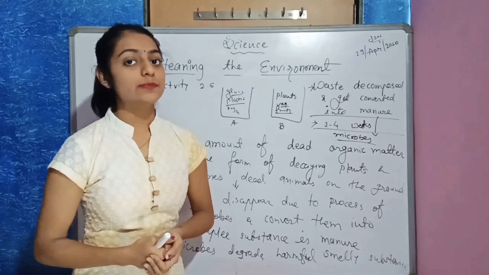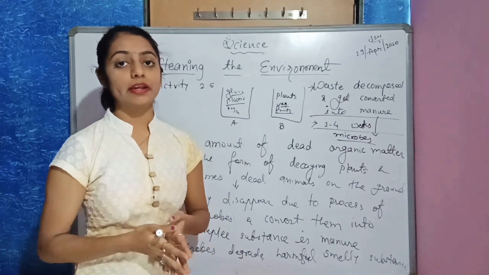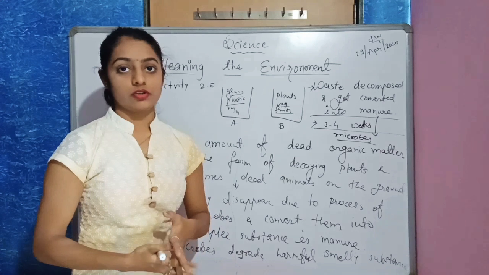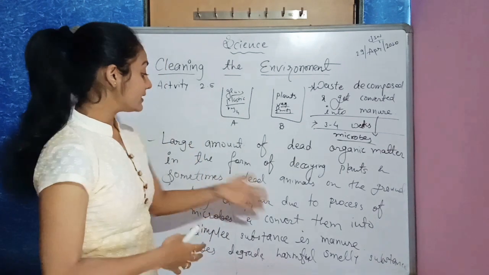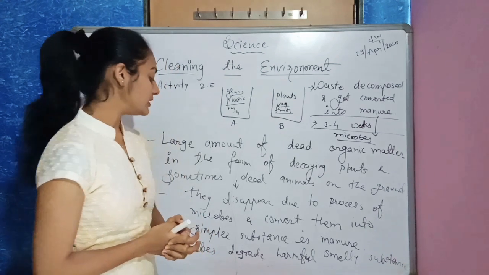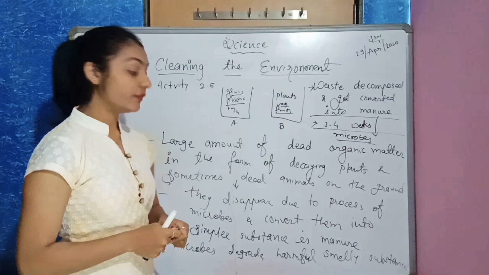How is that possible? Who will take it from there? Nobody will take it, but it will get decomposed. They disappear due to the action of microbes and convert into simpler substances, into manure. Why?